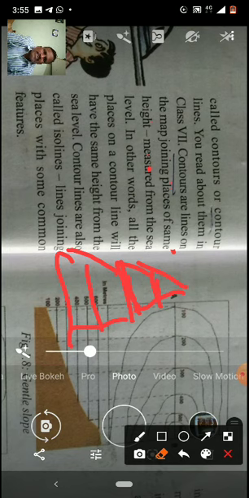See, how can we say those points are located on the same height? To measure anything on the earth, we take the surface of the sea as a basis. In our earlier classes also, I explained. The surface of the earth is not at the same height at all places. That's why they take the surface of the ocean as the basis.